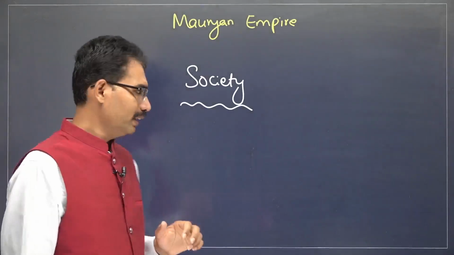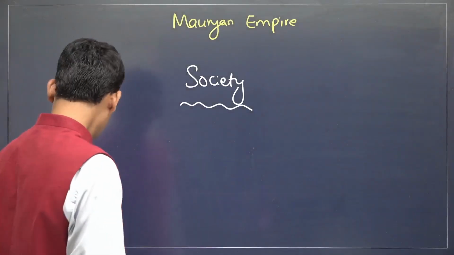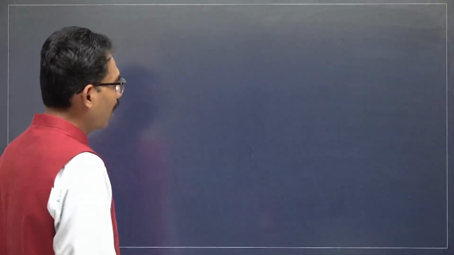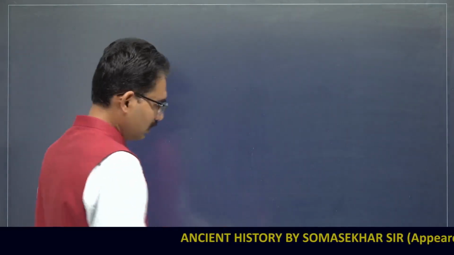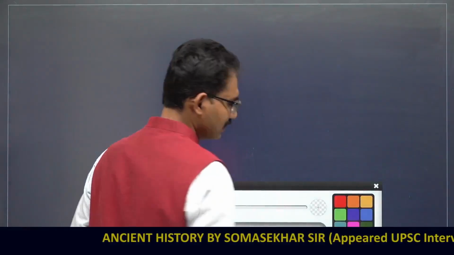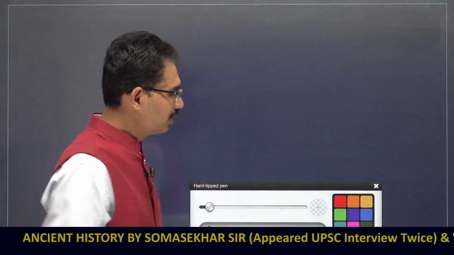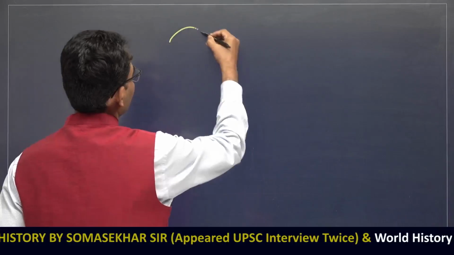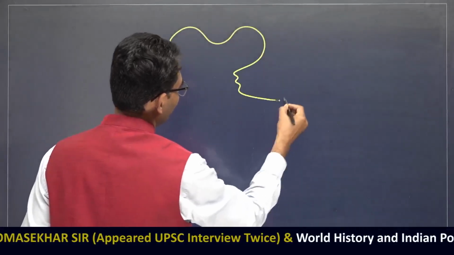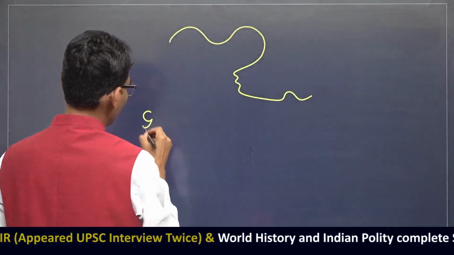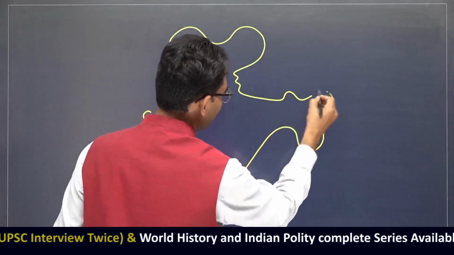Mauryan Empire Society. What are the social elements? How to remember the various dimensions of society? Already you have seen in the previous chapters. The same concept will apply here also, but with some more elements. Unique elements you are going to highlight. Let us see what the various sub-dimensions are. Let us start from this angle. This is the Mauryan Empire. Already you know the status or the size of the empire.